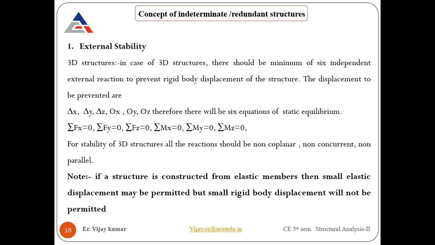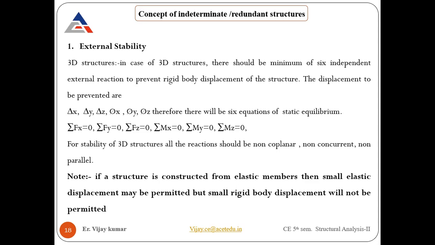There is a note mentioned in this slide that you have to bear in mind, and I have already explained it in previous slides. A small elastic displacement can be allowed, which is permitted according to the code that we follow for design of the structure, but rigid body displacement is never permitted.